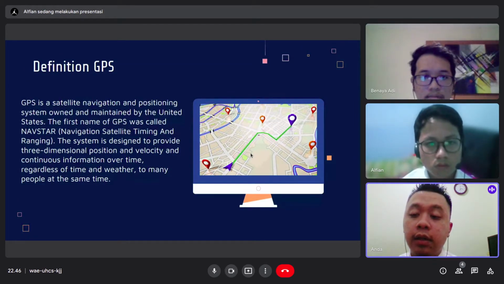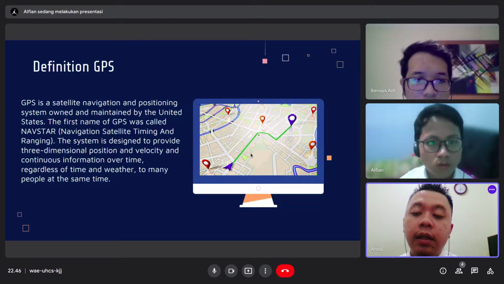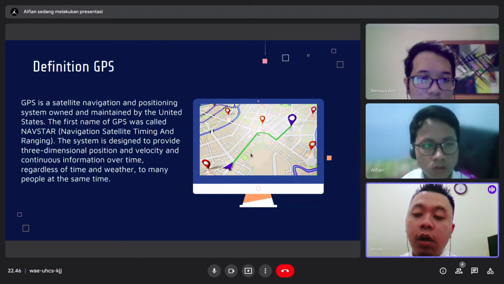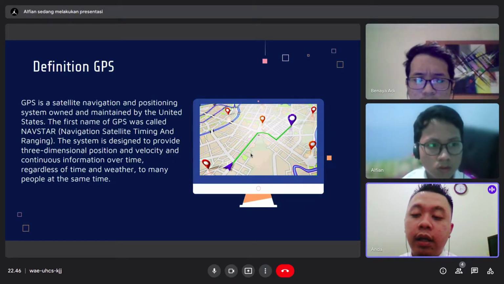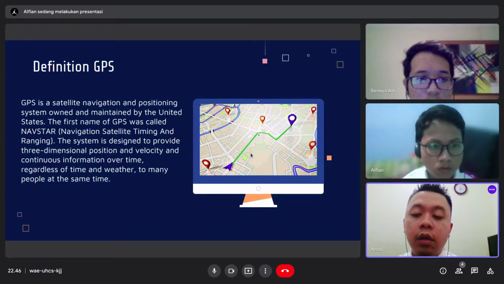Definition of GPS. GPS is a satellite navigation and positioning system owned and maintained by the United States. The first name of GPS was Navstar, or Navigation Satellite Timing and Ranging. The system is designed to provide three-dimensional position and velocity and continuous time information, regardless of weather, to many people at the same time.